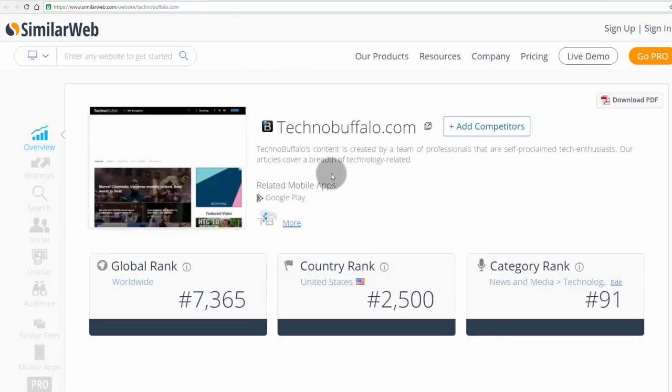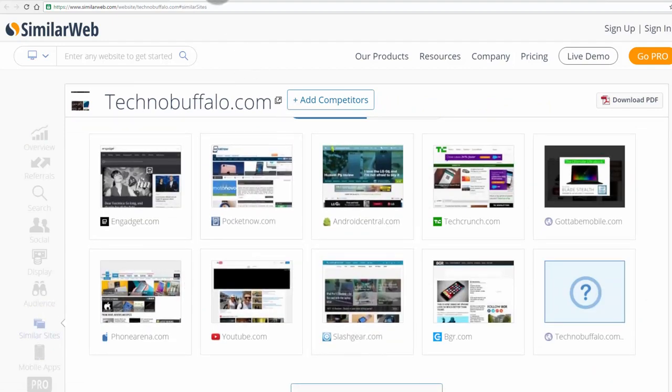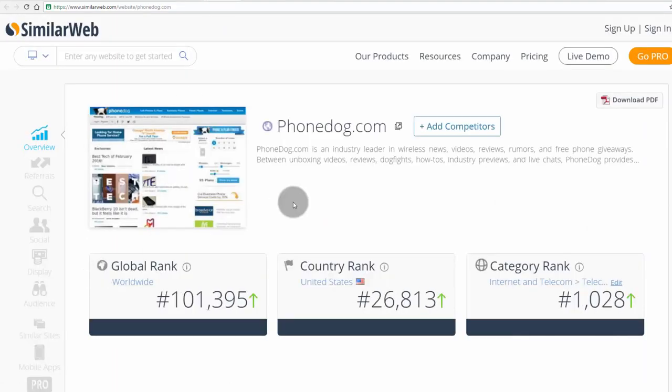Now let me move on to Techno Buffalo. 10,000 global rank. Let it be. Let's go to similar sites. Almost the list is the same. Oh, here comes Phone Dog, which has got a 1 lakh global rank.